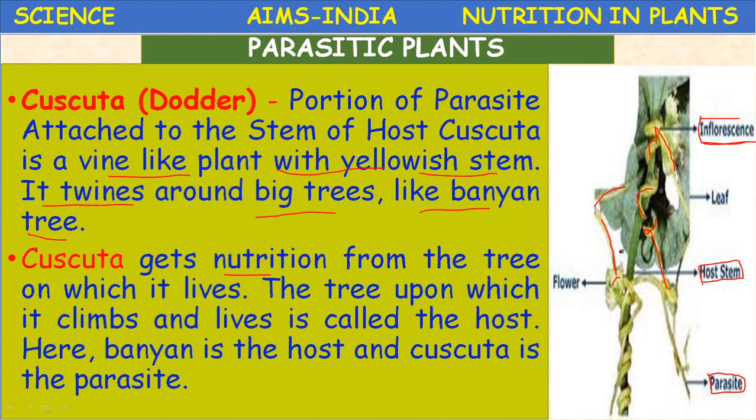These parasites are of two types. One is complete or total parasites, and another is partial parasites. Parasites are again classified into different types depending on which part of the plant they depend on, such as root parasites and stem parasites. So Cuscuta is a total stem parasite.